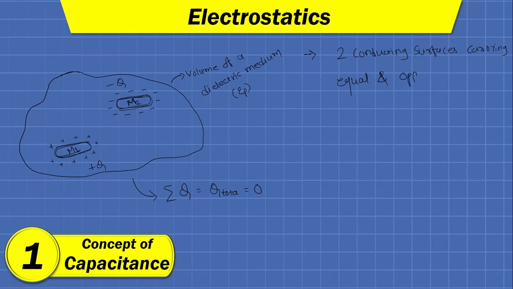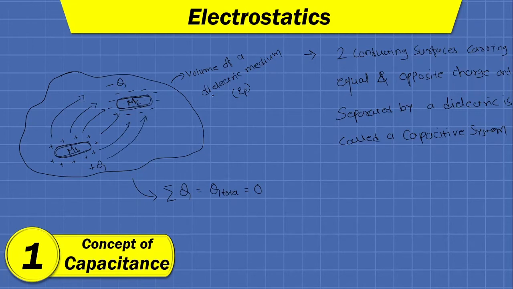So equal and opposite charge and separated by a dielectric is called a capacitive system, and it forms a capacitance. So here we can show the field lines like this. Okay, so this is nothing but a capacitor.